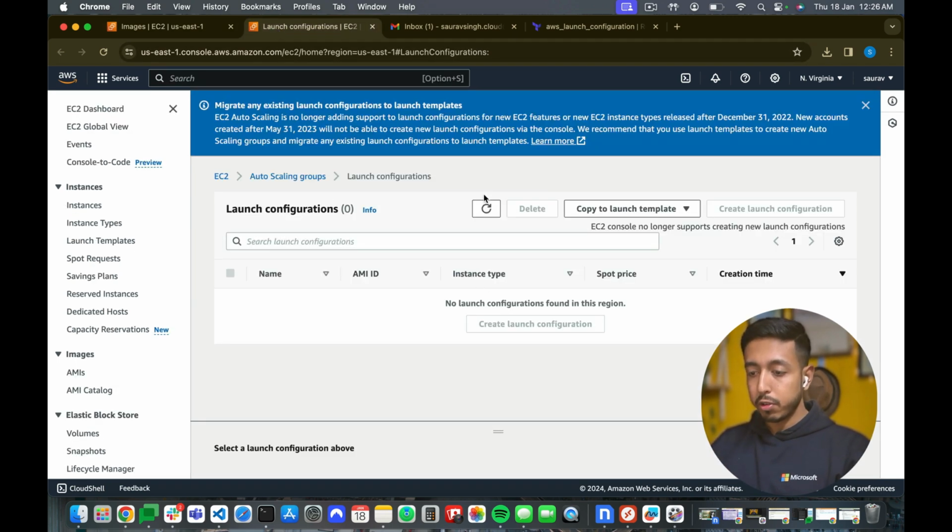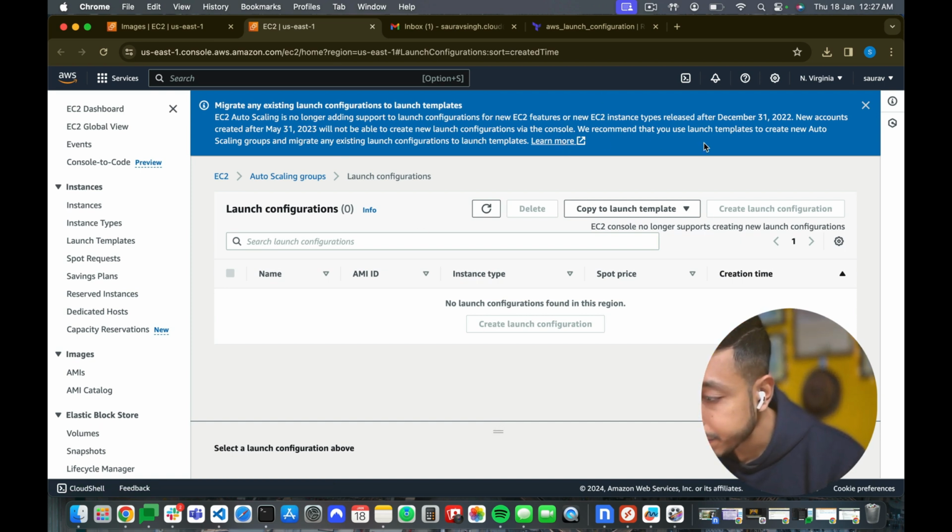Okay. Let us now head back to our image AMI, which is available now. Very well. So if I refresh this, I am still not able to see the option to create a launch configuration. And I don't know why I'm not able to see the option to migrate an existing launch configuration to launch template. EC2 console no longer supports creating new launch configuration. It's straight away writing over here. But I think I can still create it. There must be an option.